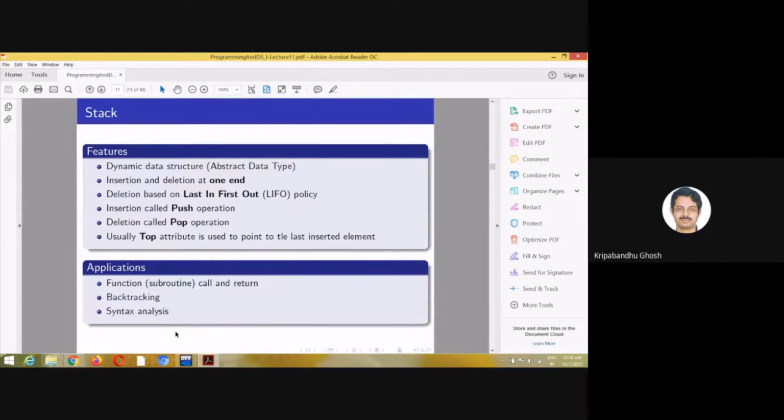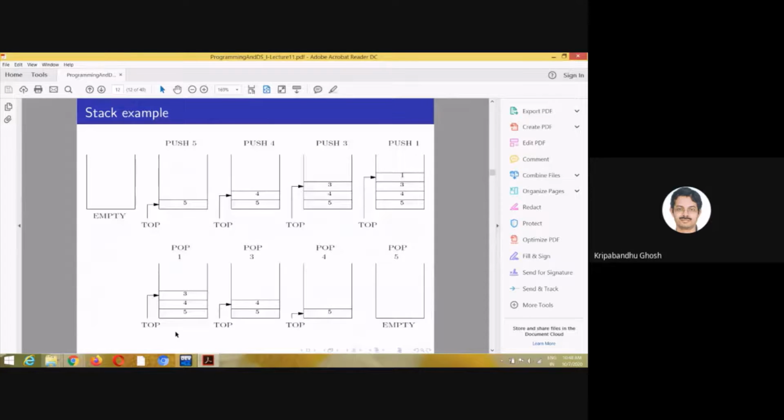Before going into the functionalities, let's look at one demo of what a stack does. So this is a stack. You see that insertion and deletion can take place at one end only. This is the end, and the other end is blocked. Unlike an array, where you can access any value anywhere.